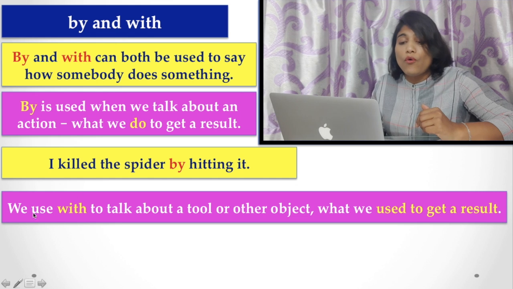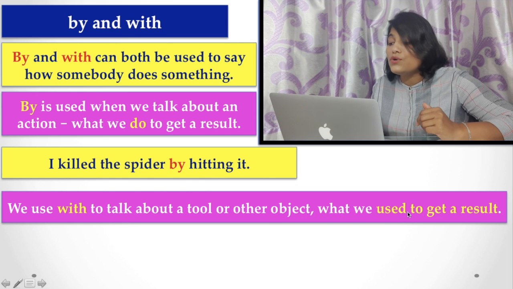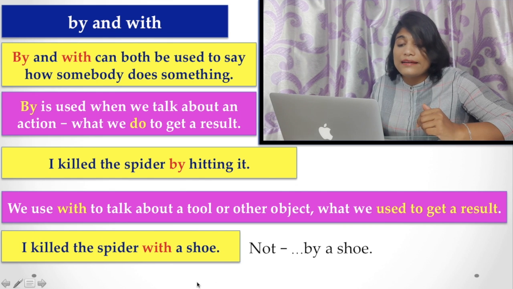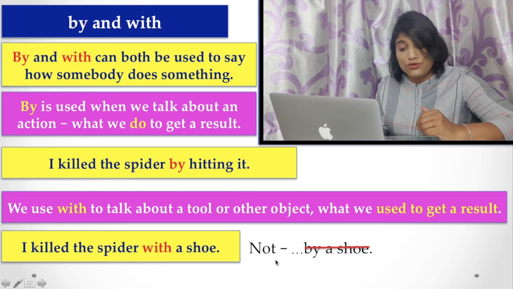Similarly, we use with to talk about a tool or other object that we use to get a result. For example, I killed the spider with a shoe, not by a shoe.